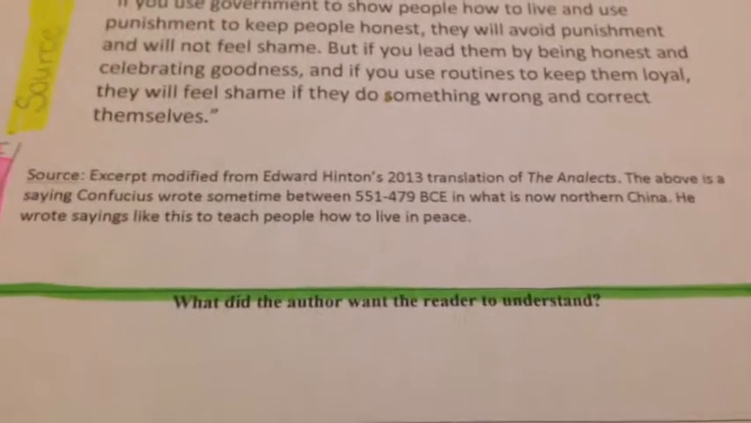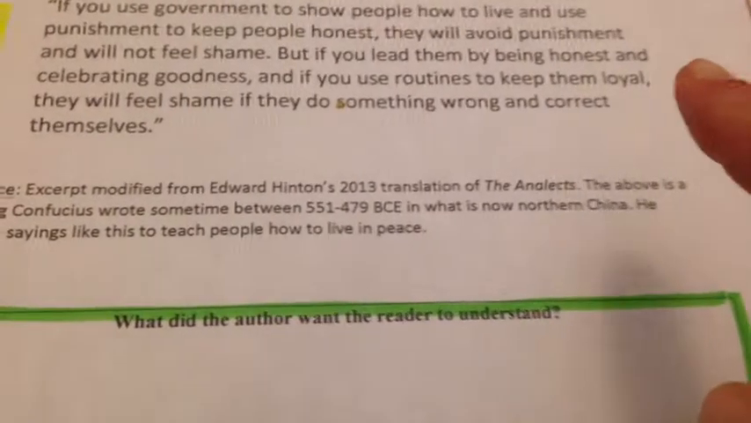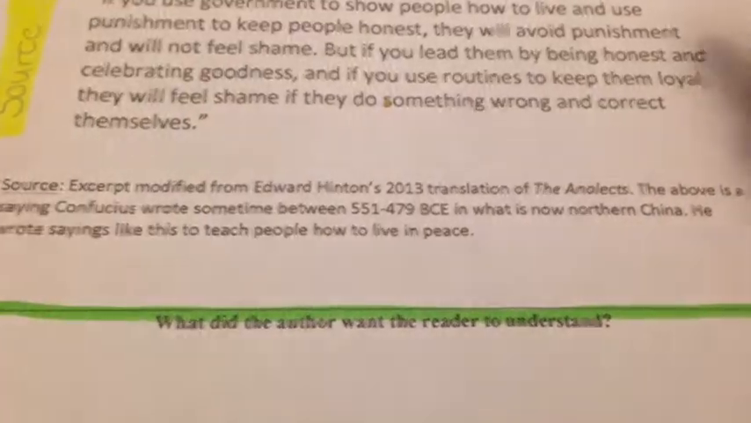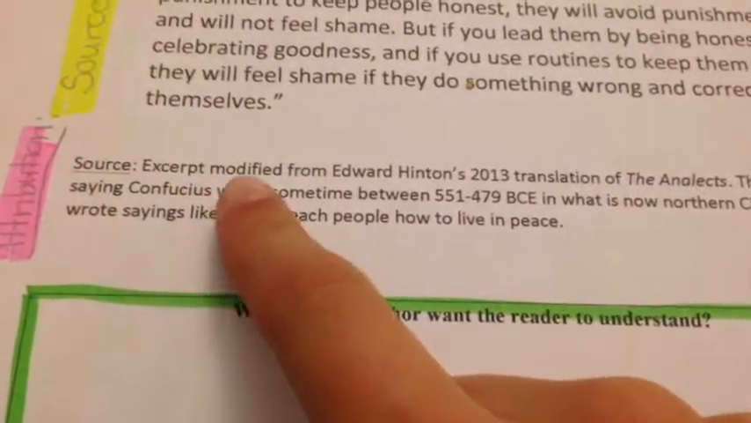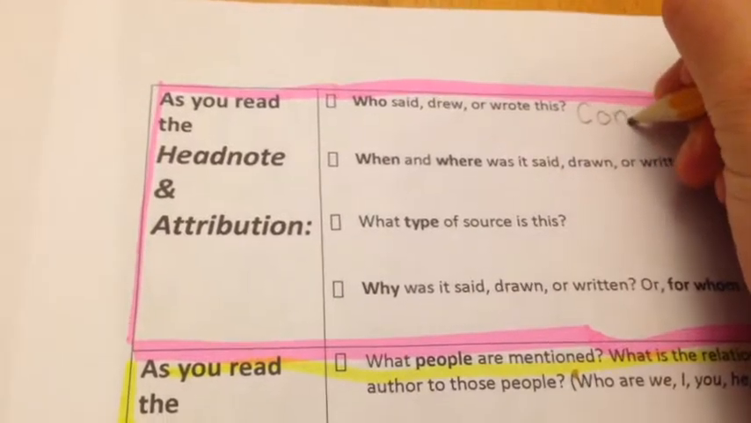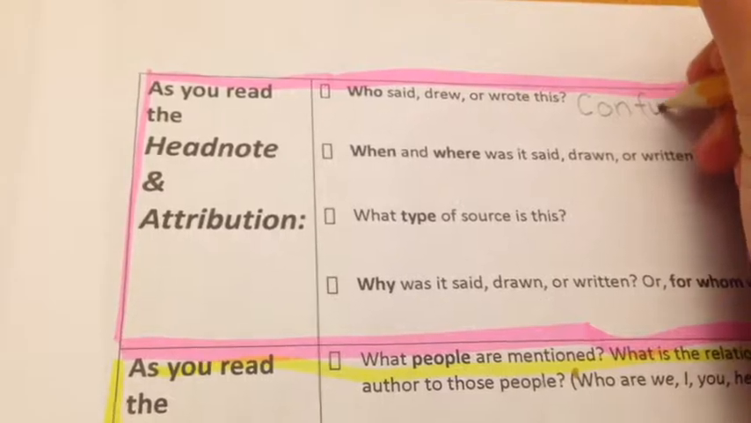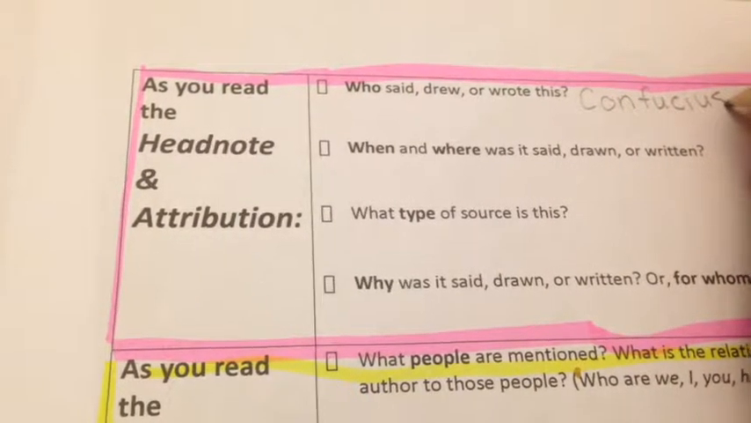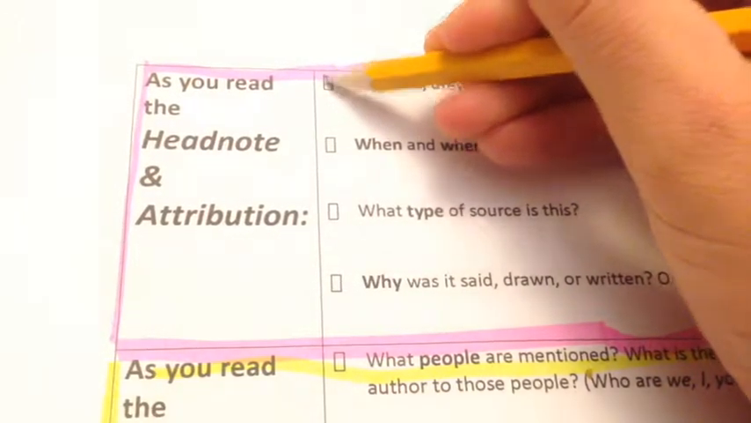If you said Confucius, you're right. It says here, the above, that means the source, is a saying Confucius wrote. So I'm going to highlight that. Confucius wrote. Make sure you're highlighting that as well. I'm going to go over here and I'm going to write Confucius. I'm looking at the spelling. C-O-N-F-U-C-I-U-S. Confucius wrote this. Check.